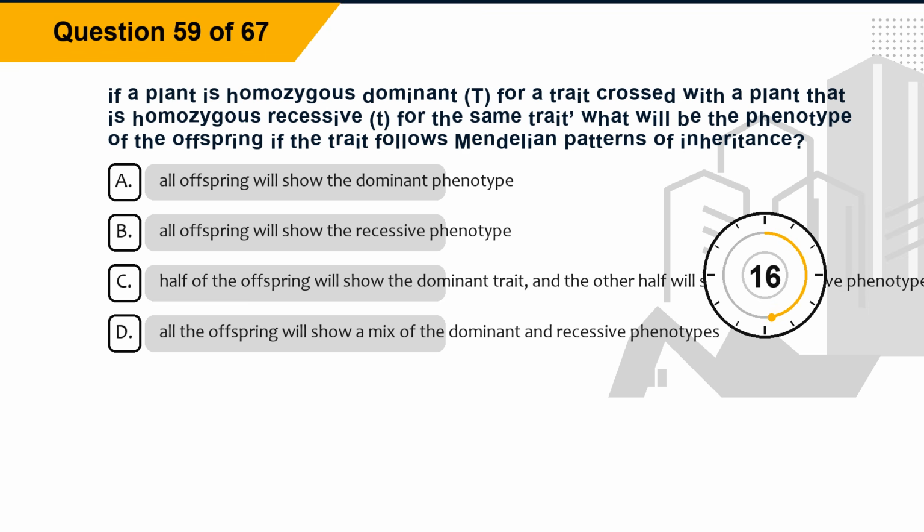Option A, all offspring will show the dominant phenotype. Option B, all offspring will show the recessive phenotype. Option C, half of the offspring will show the dominant trait, and the other half will show the recessive phenotype. Option D, all the offspring will show a mix of the dominant and recessive phenotypes.